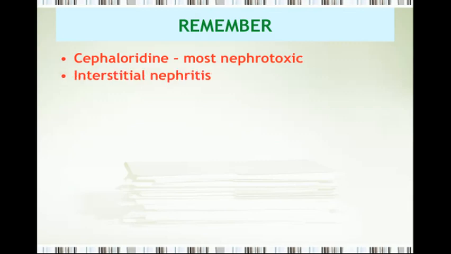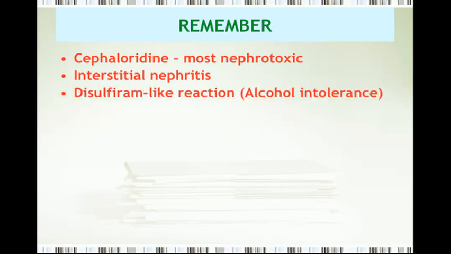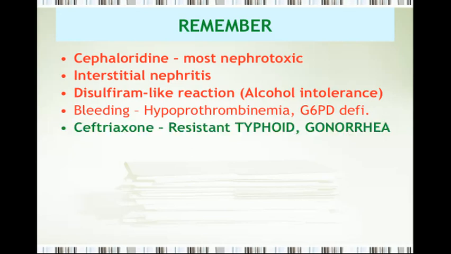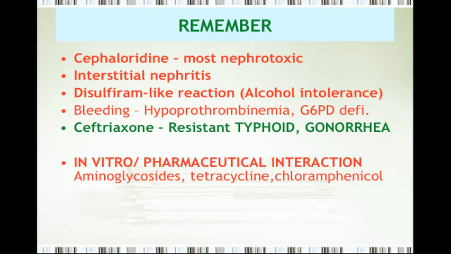Remember a few things about cephalosporin. Number one, cefaloridin, most nephrotoxic. Number two, interstitial nephritis with cephalosporins. Number three, disulfiram-like reaction or alcohol intolerance. Next, bleeding due to two mechanisms: one, hypoprothrombinemia, and two, hemolysis in patients with glucose 6-phosphate dehydrogenase deficiency. The next one to be remembered is ceftriaxone, useful for resistant gonorrhea and resistant typhoid fever.